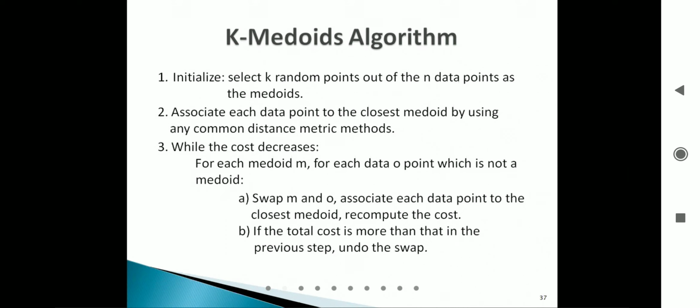What will you do? Now for each medoid M, for each data point O, where data point O means a non-medoid data point and M is a medoid data point. So M and O, M is the medoid data